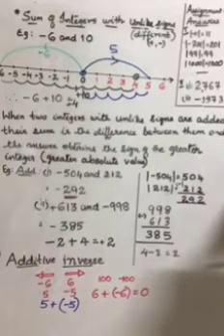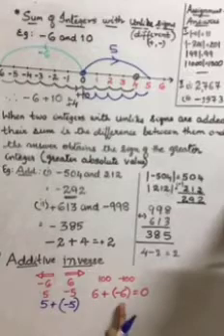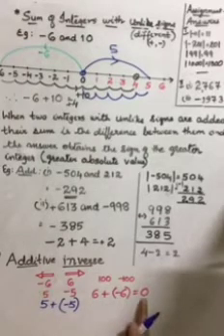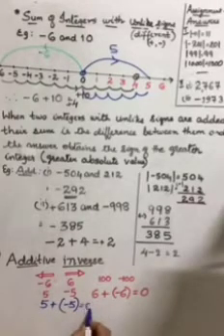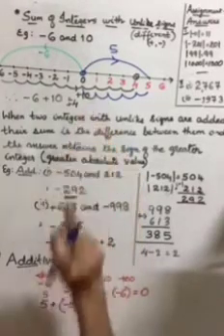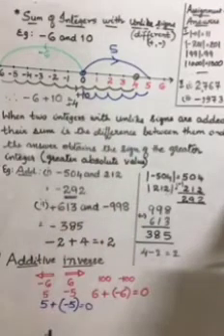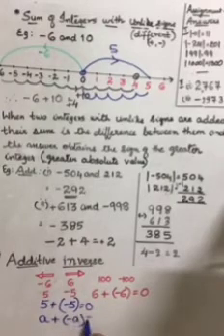I repeat, the sum of an integer and its additive inverse is always 0. Just now you have seen the example. So, in general, I can say a plus minus a is 0. a is an integer, minus a is an integer.